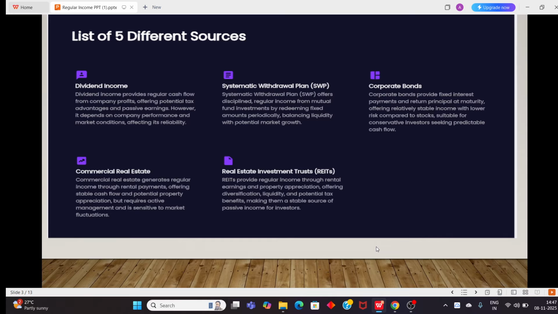So these are stocks trading at a very low price, and you can buy even one share of that. That way you can own part of the company and you will be eligible for the dividend income from the REIT as well. I hope it's clear with the 5 different sources.